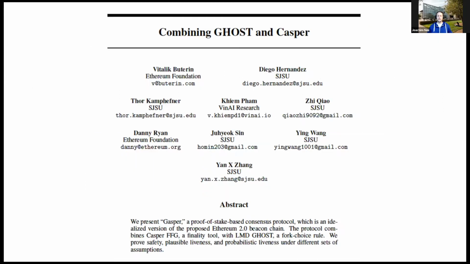So this work began with a paper about a year ago, uploaded on arXiv, which talks about a protocol called Gasper. And Gasper is a mathematically simplified version, if you will, of the Ethereum 2 beacon chain protocol. So we thought that's interesting. We want to look at that. And how does it work? Just to give a half-sentence description of what Gasper is.